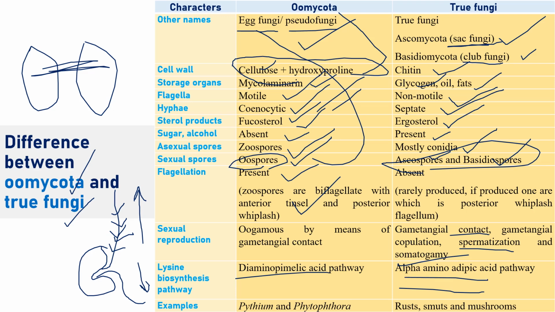The best examples that come under Oomycota are a couple of examples, like Pythium, Phytophthora, and downy mildews. All the downy mildews come under the Oomycota group of fungi, the true downy mildews. Okay, and when it comes to true fungi, the most important ones are rusts, smuts, mushrooms, and powdery mildews. Other things are there, and all those things come under the true fungi.